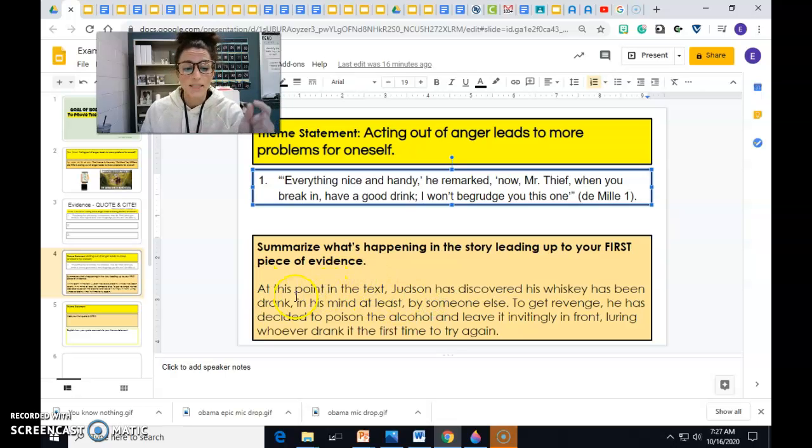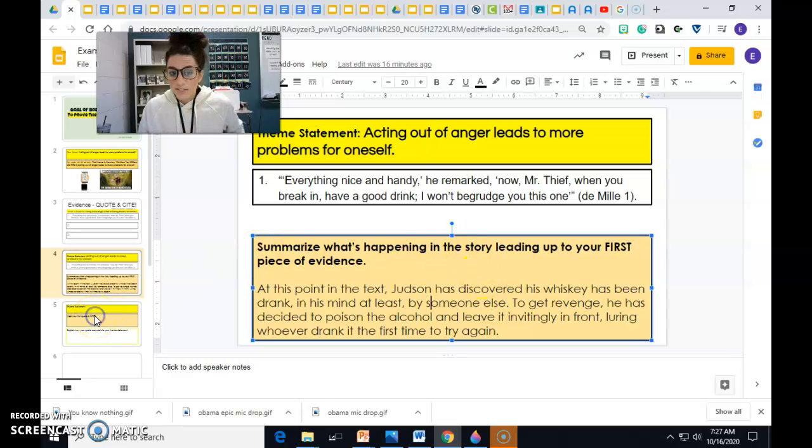So I said, at this point in the text, Judson has discovered his whiskey has been drank, I don't know if that's the right word, but has been drank, in his mind at least, by someone else. To get revenge, he has decided to poison the alcohol and leave it invitingly in front, luring whoever drank it the first time to try again. So then, I just explained what happened in the text right before he says, "Come, Mr. Thief, and have a good drink." That's step 1 for today.